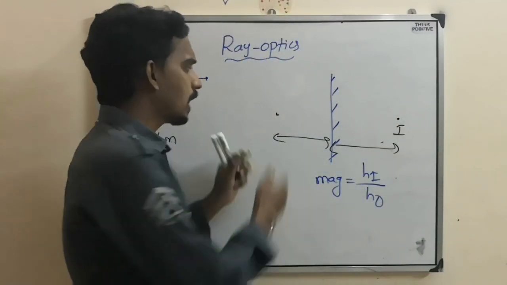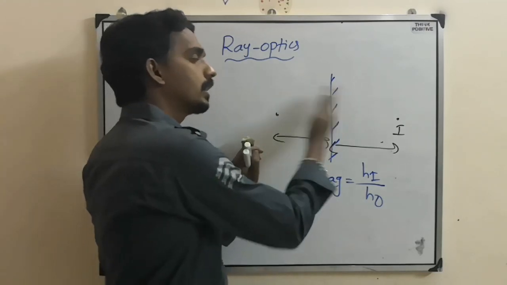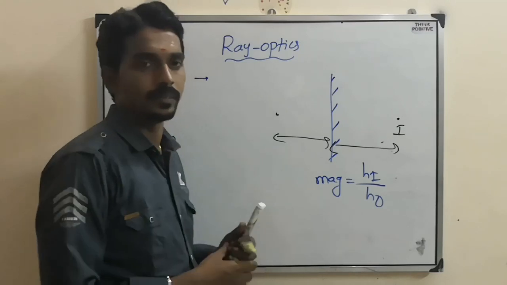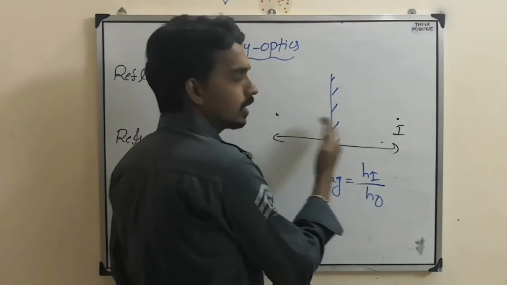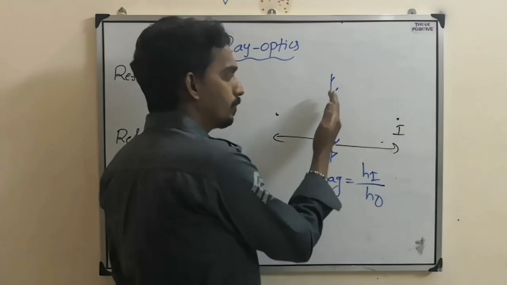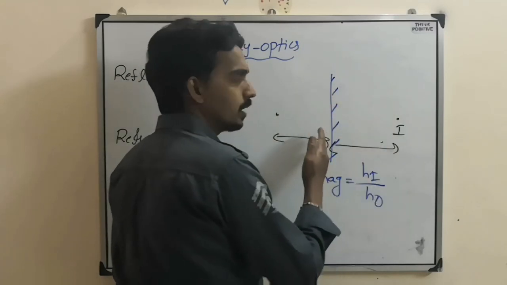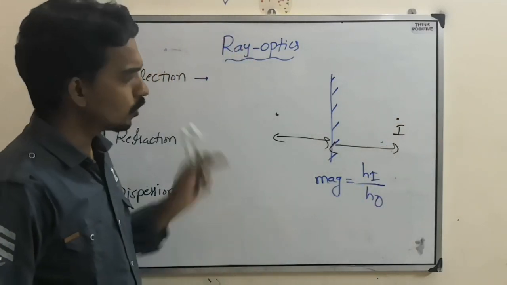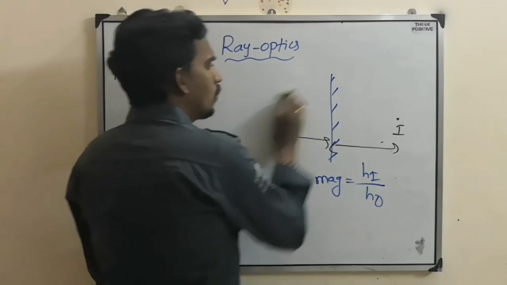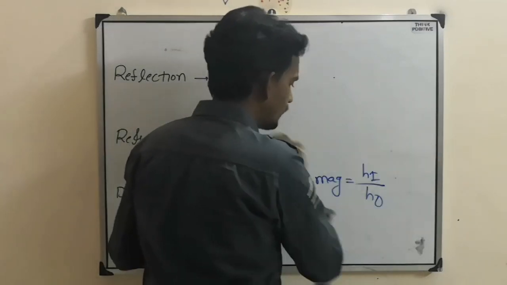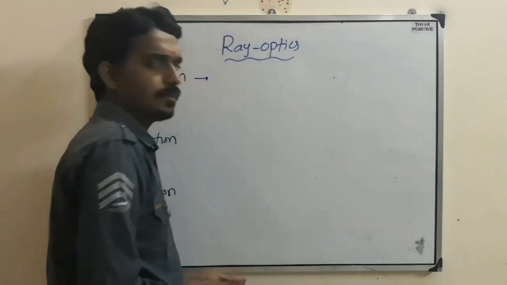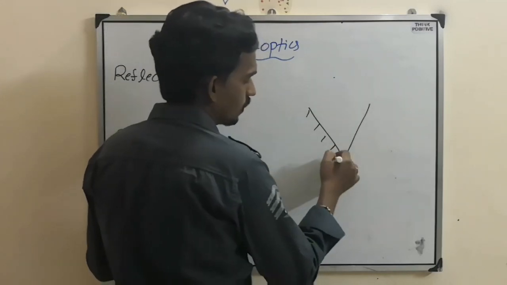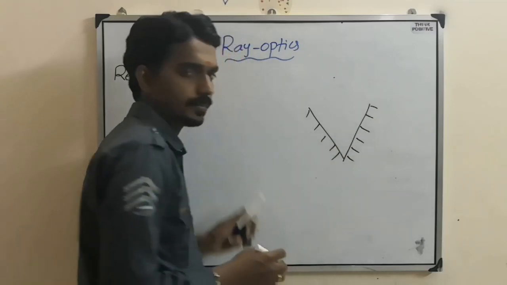And afterwards, suppose the object is fixed and you are moving the mirror, then the image will move double the distance with double the speed. Suppose the mirror moved by x, the image moves by 2x. If the mirror moved towards, the image moves towards. If the mirror moved away, the image also moves away. So those points are important. And one more thing, in case of mirrors, sometimes they'll ask you questions based on intersection of or inclined two mirrors.